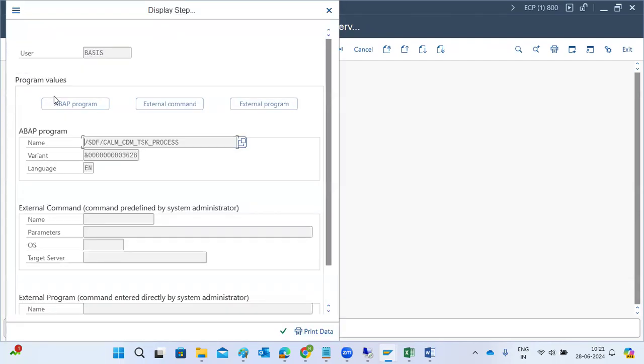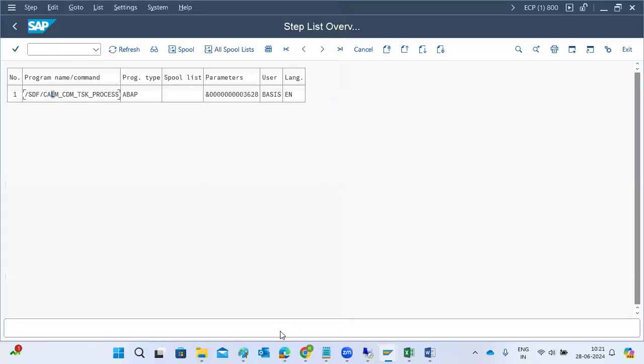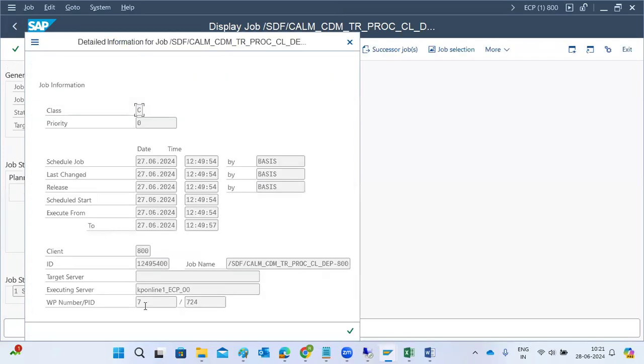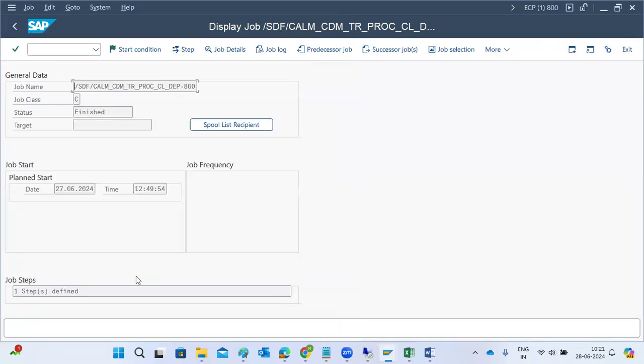So what is the program it said? Has the program changed anything from yesterday to today? If the program is not changed, no transports were moved, and nothing changed in this program, then are there any issues with the database? Which work process is this job running on? Check the work process number 7 logs and find out any issues.